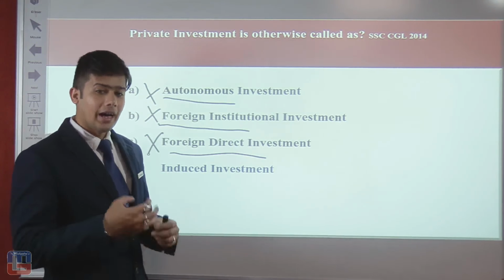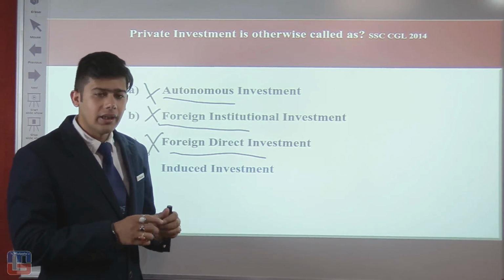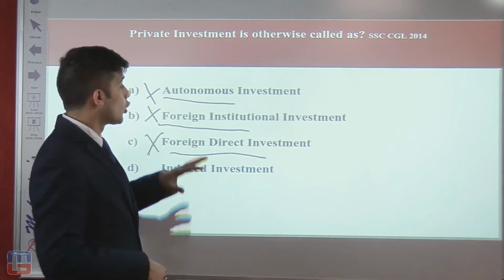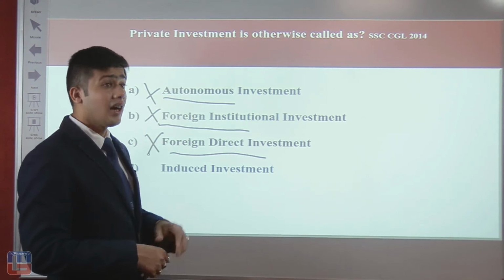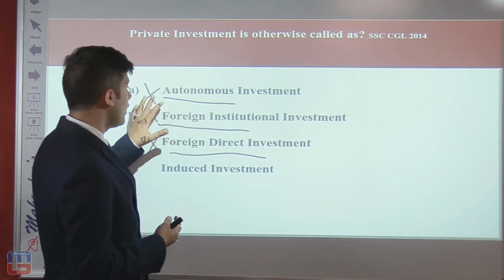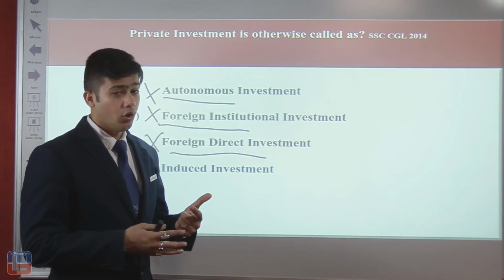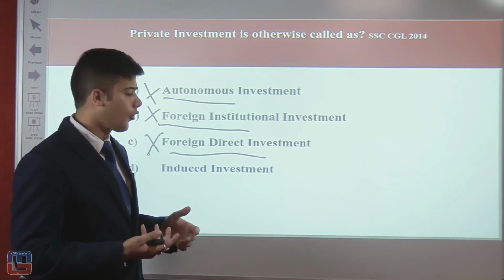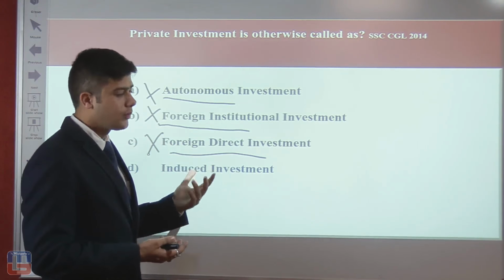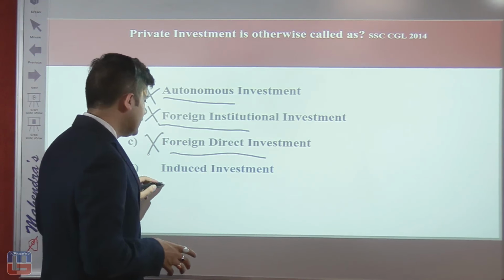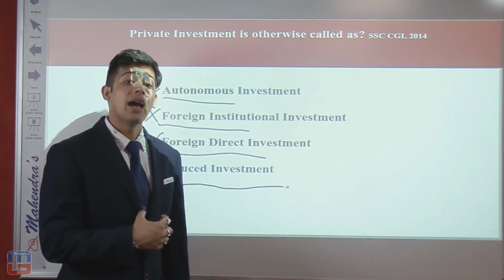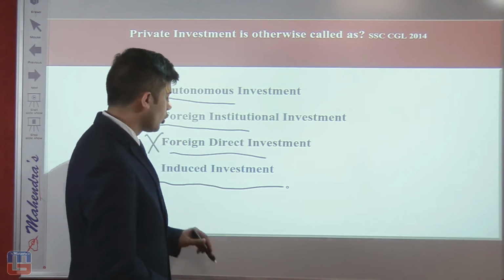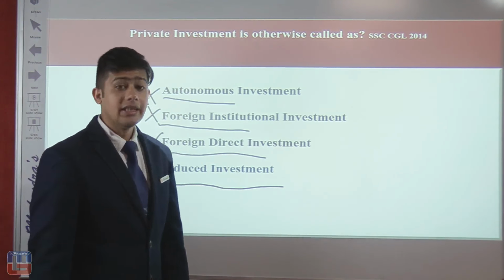Though I know the answer, if you are confused in cracking the options, the simple trick is to go for the elimination technique, in which you go through the options which are according to you incorrect. For example, here autonomous investment is not automatic, so that's incorrect. For institutional, well, private could be domestic or foreign, and the same reason applies for C as well. So the only option left is the induced investment, which is done by ourselves. That is not automatic, that is not a foreign investment, but that is done by ourselves. So the option left is option D, that is induced investment.